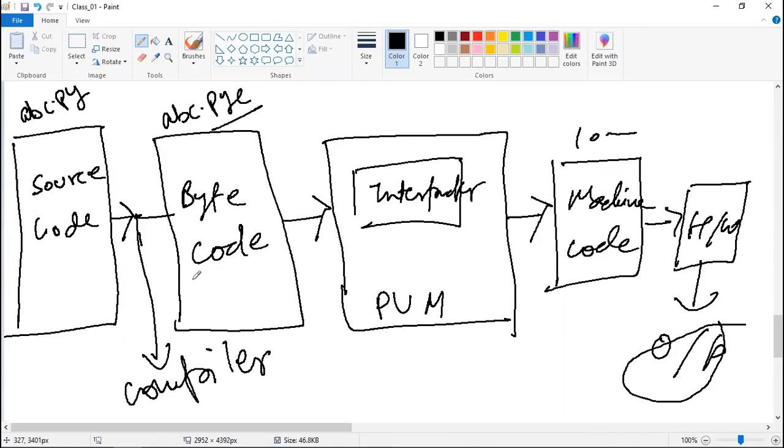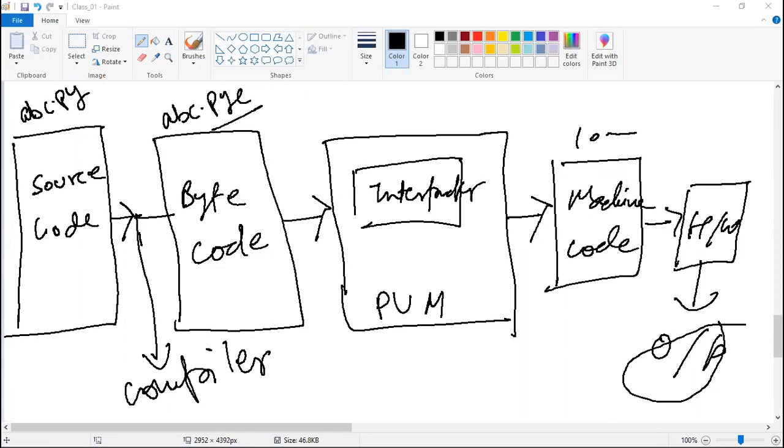Interpreter is for conversion from the Python language to the machine readable language, just like a translator. Okay, interpreter is like a translator. Then a translator means what? Let's say I'm speaking in English, and another person translates it into Hindi. It means one form to another form, right? So bytecode to machine code, one form to another form, this can be a translator.